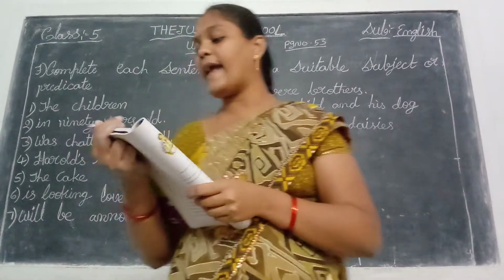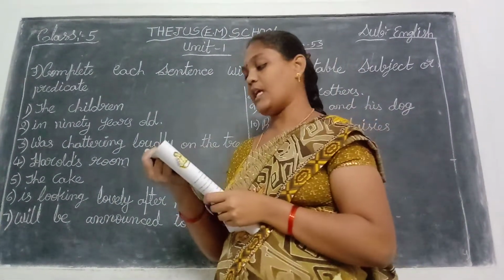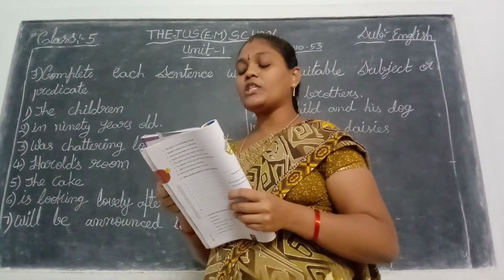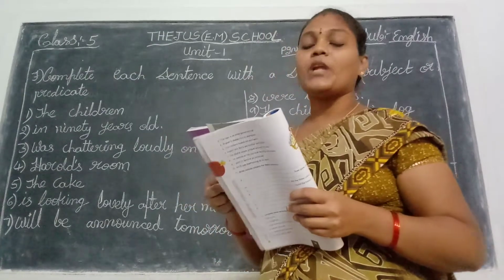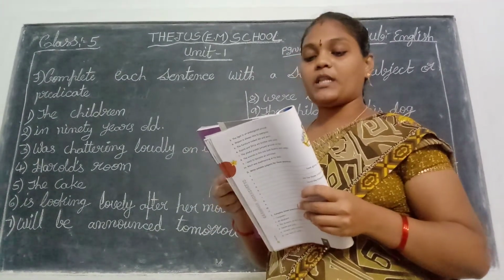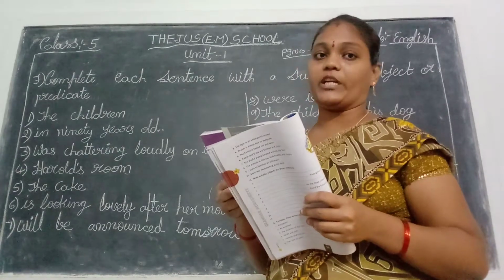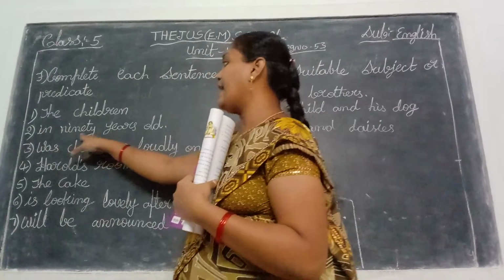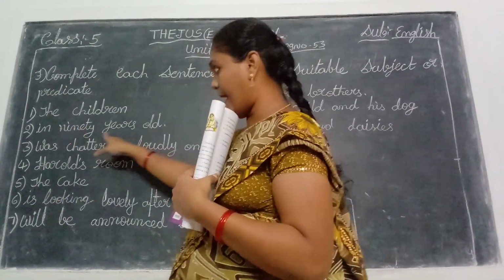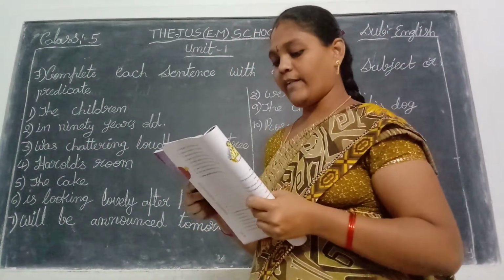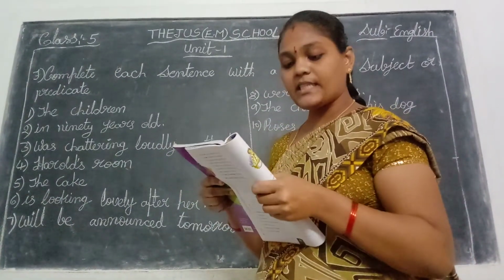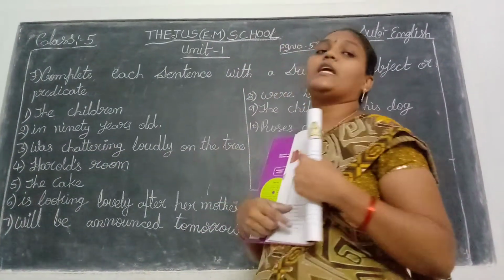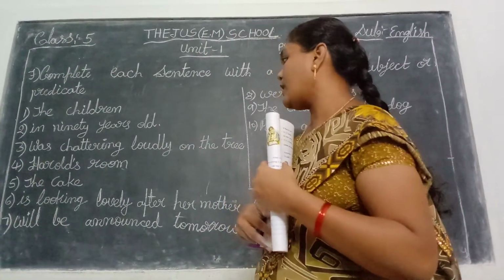Okay. First one is dash. Dash means you write the subject in the place. "...playing happily in the park." The children is the subject. So the children were playing happily in the park. Next, second one. My grandmother. Here, my grandmother is the given subject. So in the place you write the predicate. My grandmother is 90 years old. Next, third one. The squirrel. The squirrel is the subject. The squirrel was chattering loudly on the tree.